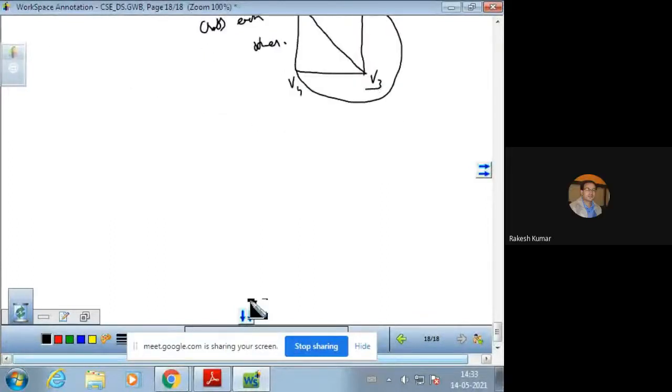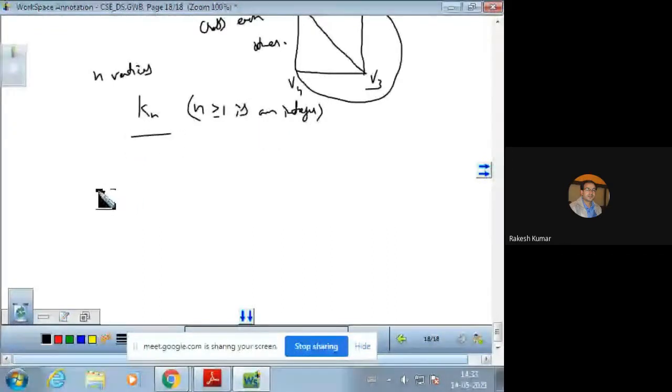Now, a complete graph with n vertices is denoted by Kn, where n greater than or equal to 1 is an integer. So this is denoted by Kn. Degree of a vertex in a graph. Now, degree of a vertex in Kn.